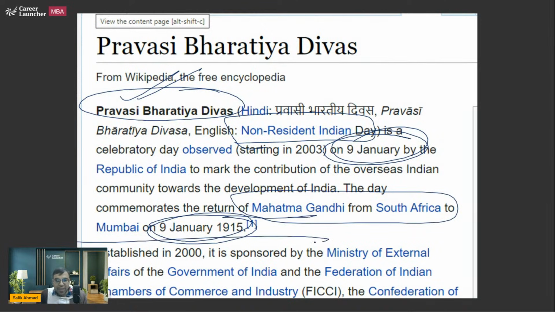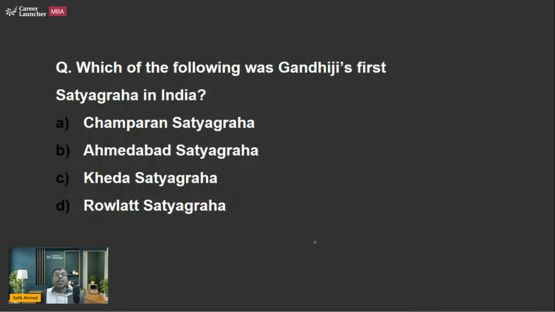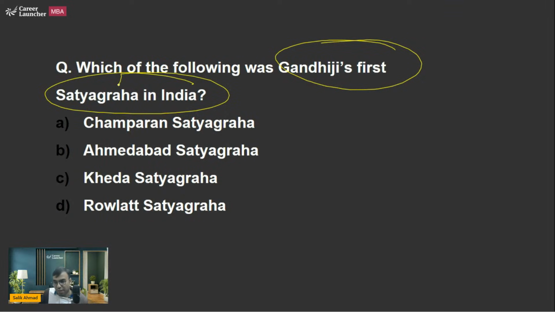from South Africa. Now, after coming back in 1915, Gandhiji did the first Satyagraha in India in which year? This is very important, and these are being asked in multiple exams. First Satyagraha of Gandhi, which year?